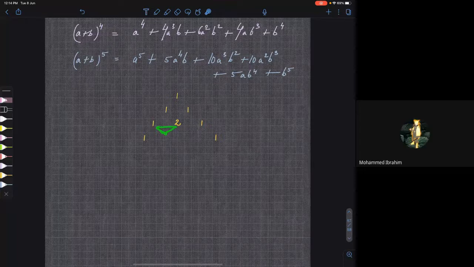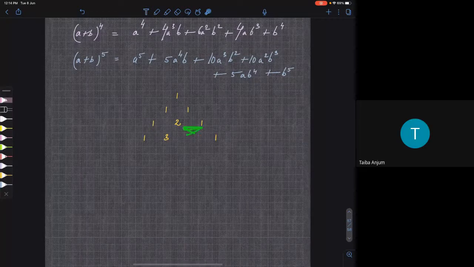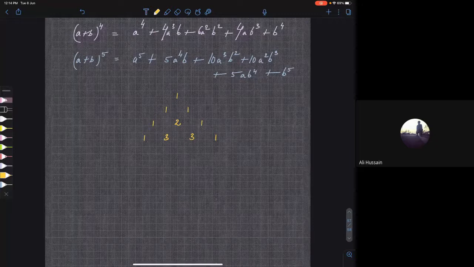If you add these two numbers, you get 3, so they'll write 3 here. And these two numbers they'll add, 3. So they have written 3 here. Again they will start with 1 and end with 1.